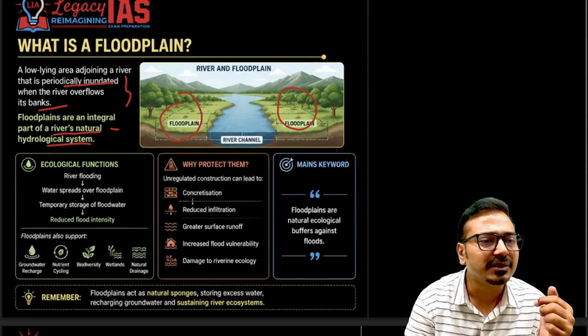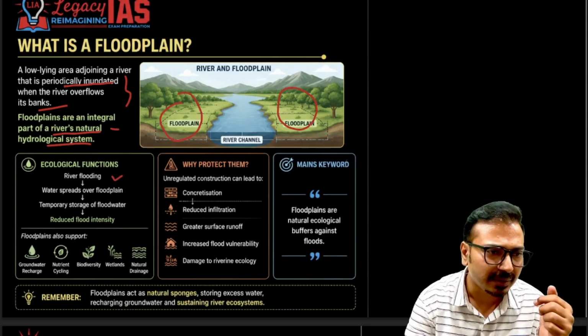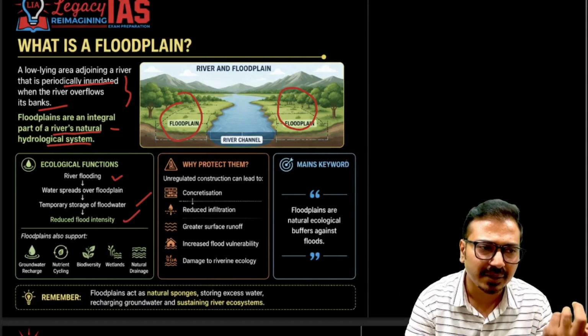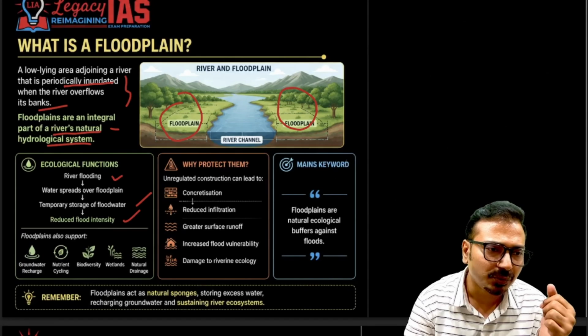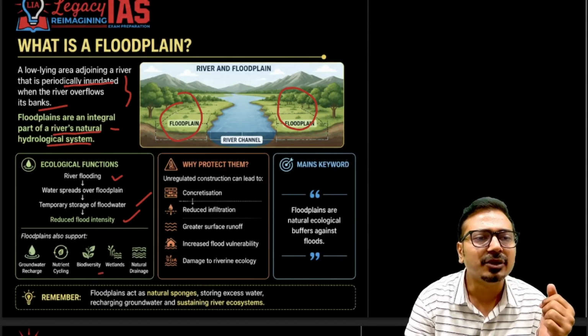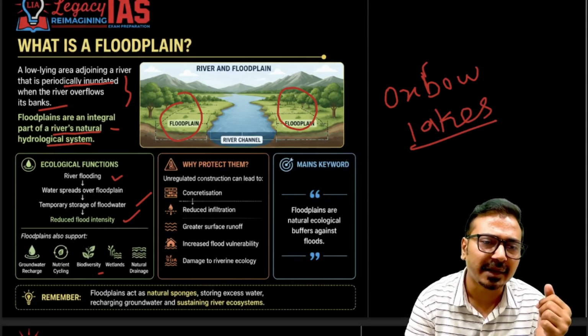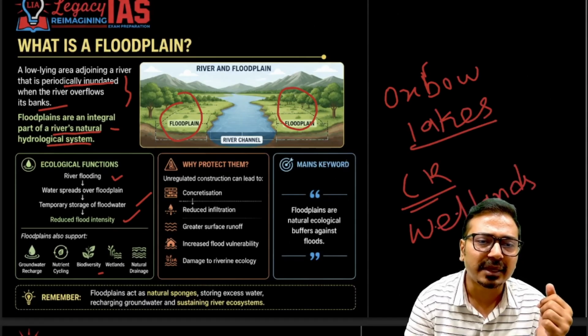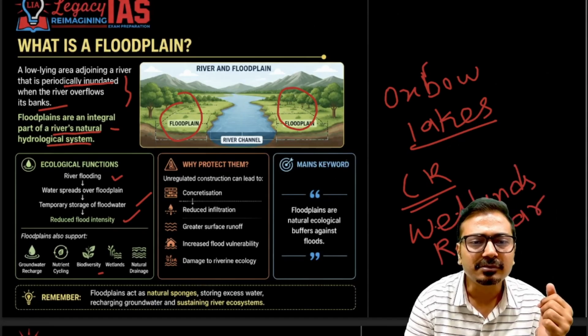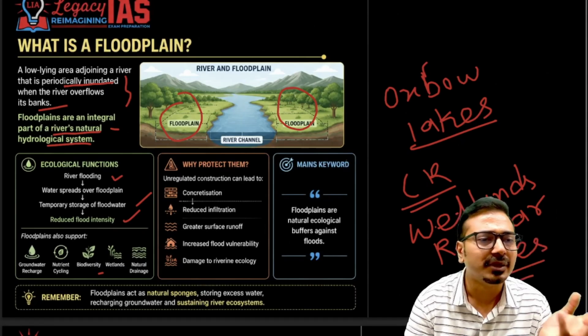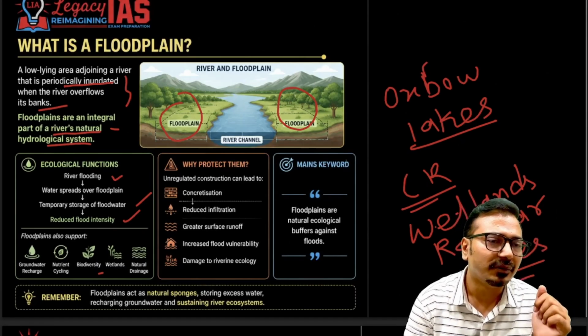Ecological functions: when the river floods, water spreads over the floodplains, there is temporary storage of flood water, and flood intensity is reduced. That is the role of floodplains. They also support groundwater recharge, nutrient recycling, biodiversity, and wetlands, especially oxbow lakes. Many of these oxbow lakes are recently declared as conservation reserves, as well as wetlands of international importance as Ramsar sites, like Kabartal Lake. They are located in the floodplains of the Ganga and its tributaries.